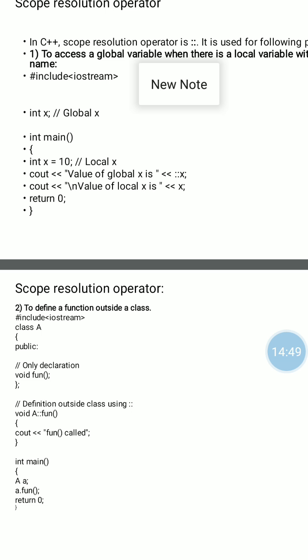So in the first statement, that is cout, value of global x is, here we display the value of the global variable x, and in the second line we display the value of the local variable, that is x, that is 10.